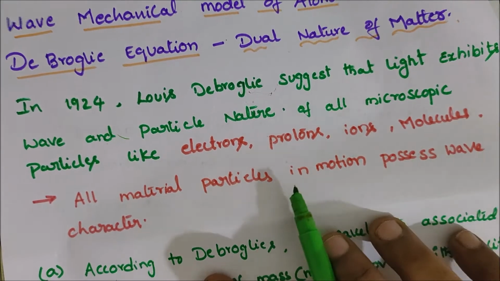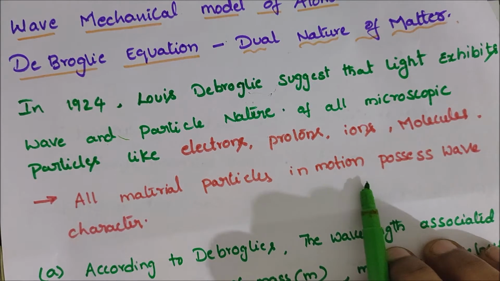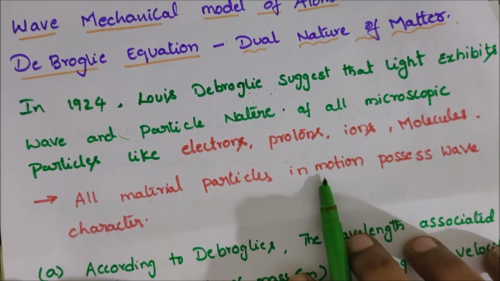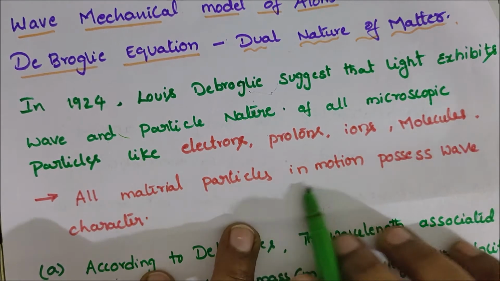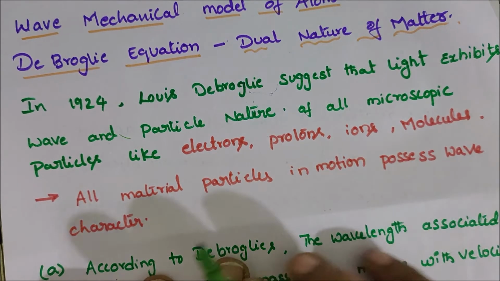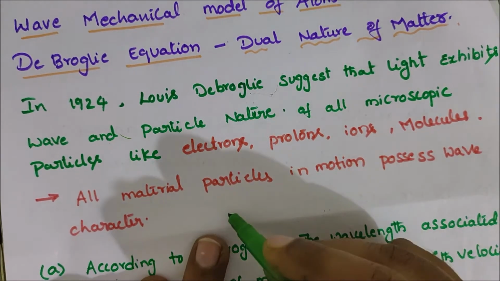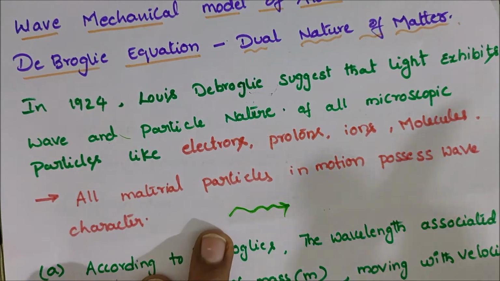All material particles in motion possess wave character.